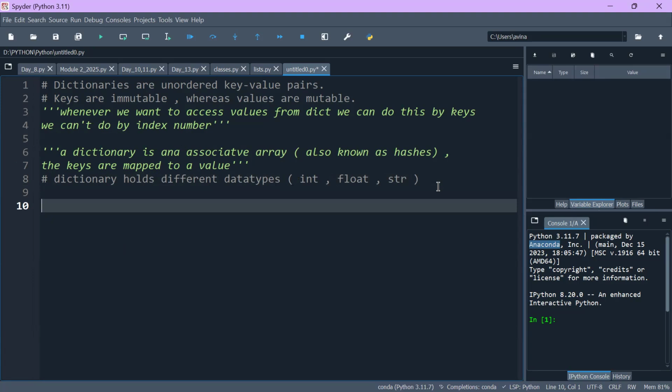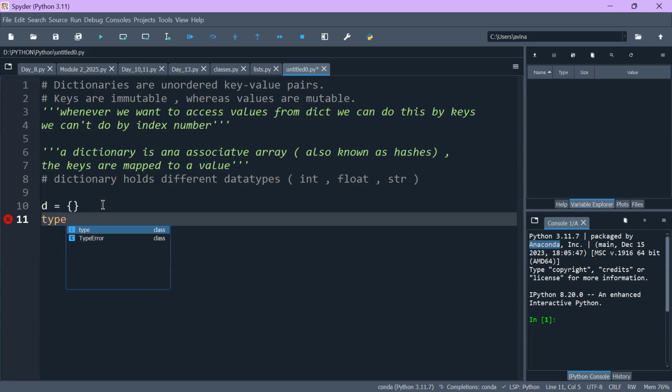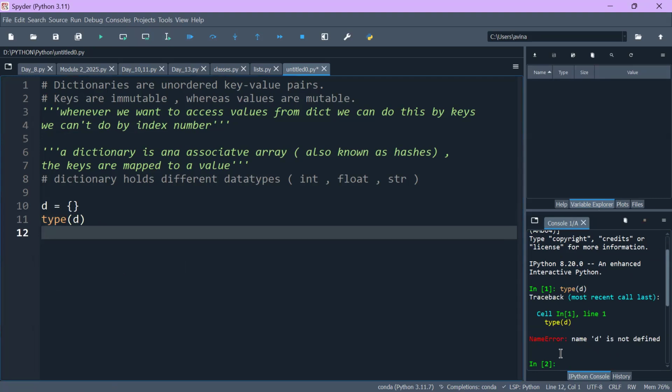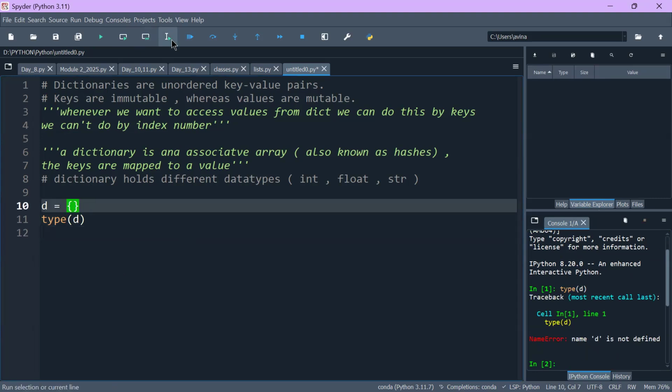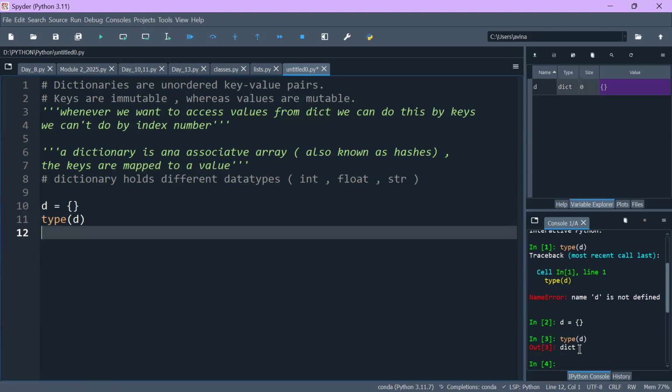So for example, a dictionary is always enclosed in curly braces. There is a question you guys might ask me, that sets are also defined by curly braces. So what's the difference between set and dictionary? Now let's check the type of this particular D. You will definitely get dict here. See, dict is there. Why not set?